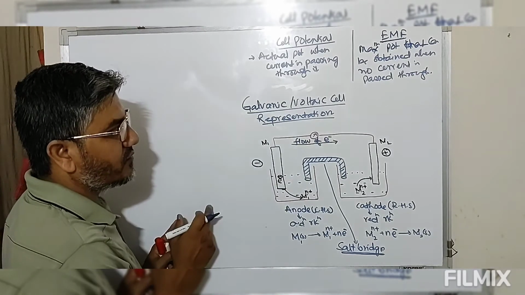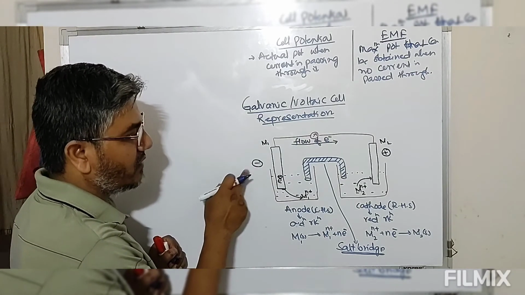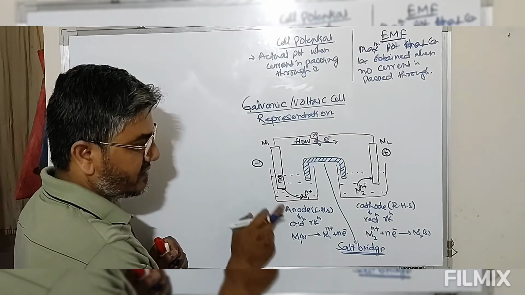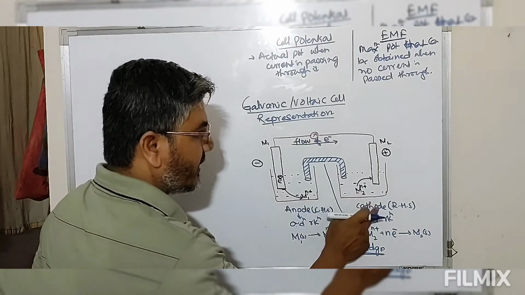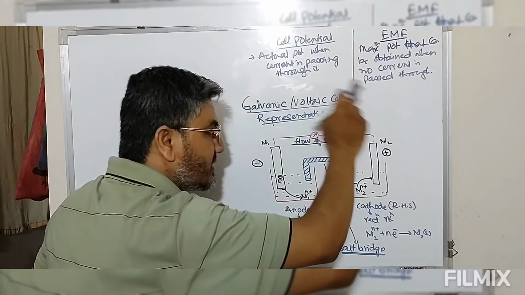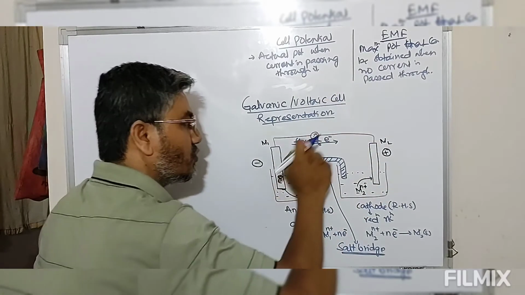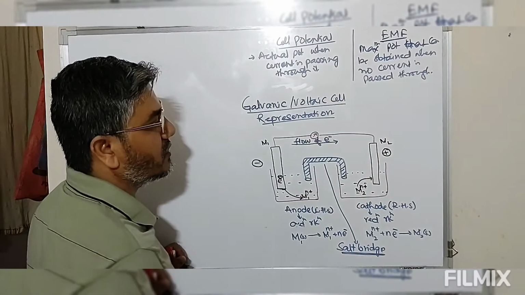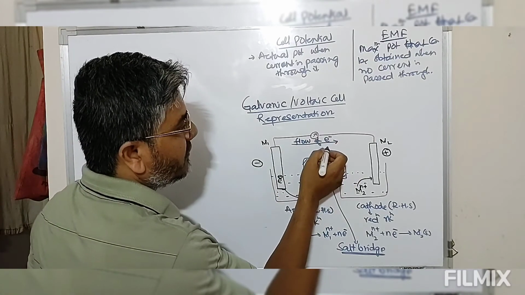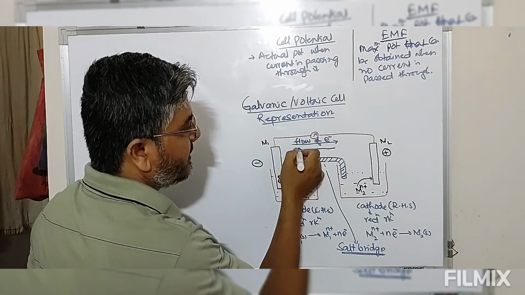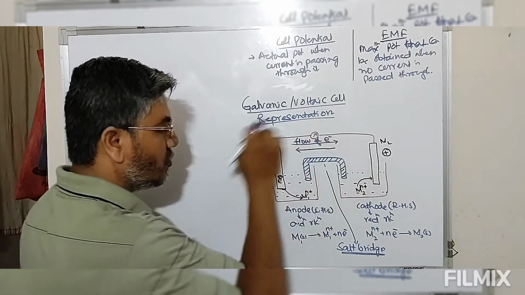In a galvanic or voltaic cell, electrons always flow from the negative electrode, that is the anode, to the cathode in the external circuit. And if this is the direction of flow of electrons, then the direction of flow of current is from cathode to anode.